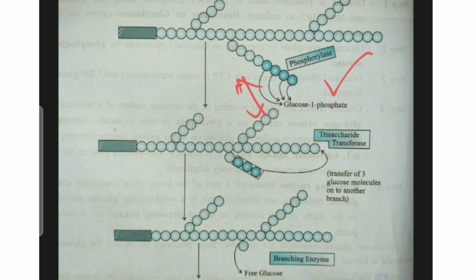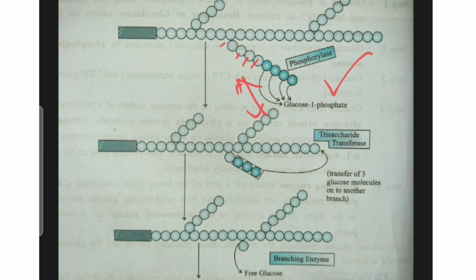So this is the 1,4 glycosidic linkage. It releases glucose 1-phosphate. This goes on till 4 glucose molecules are left over at every branch point. You can see here 1, 2, 3 and 4. Only 4 are left over and all others are broken down by this phosphorylase enzyme.